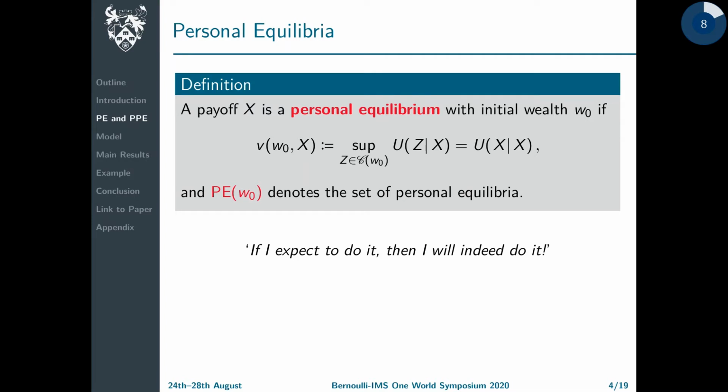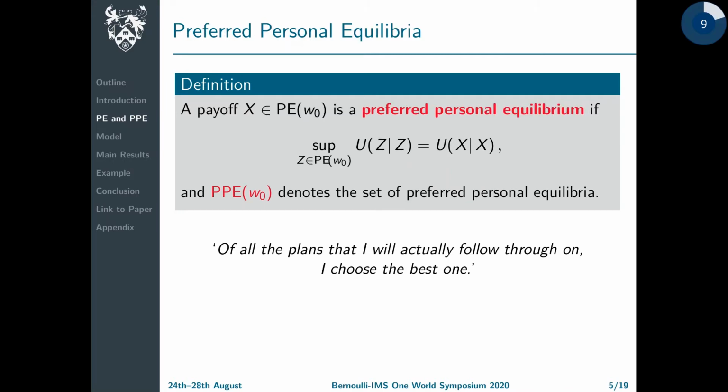Now, obviously, the choice of the reference plays a crucial role in preferences, so Kőszegi-Rabin also posit a rule for endogenously specifying references, and these are the only expectations about forthcoming payoffs that are rational, in the sense that they are optimal amongst all alternative payoffs when they're taken as reference. In other words, a personal equilibrium is an actual investment decision that is consistent with prior expectations. Once all personal equilibria have been determined, those with the highest overall utility relative to themselves are the preferred ones.